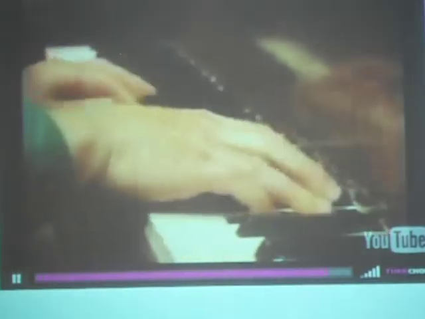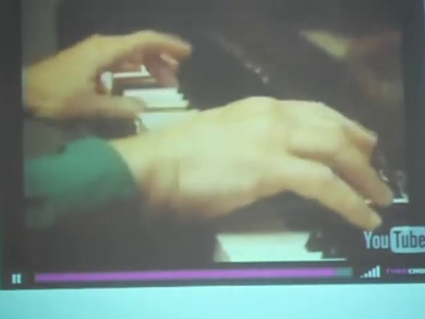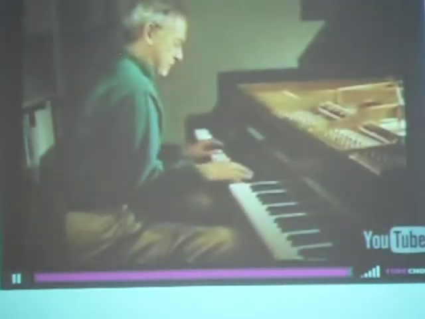But it's not his musical talent that's of interest to scientists. It's another remarkable gift. Roy has absolute pitch, the ability to recognize musical tones without the aid of any external reference.